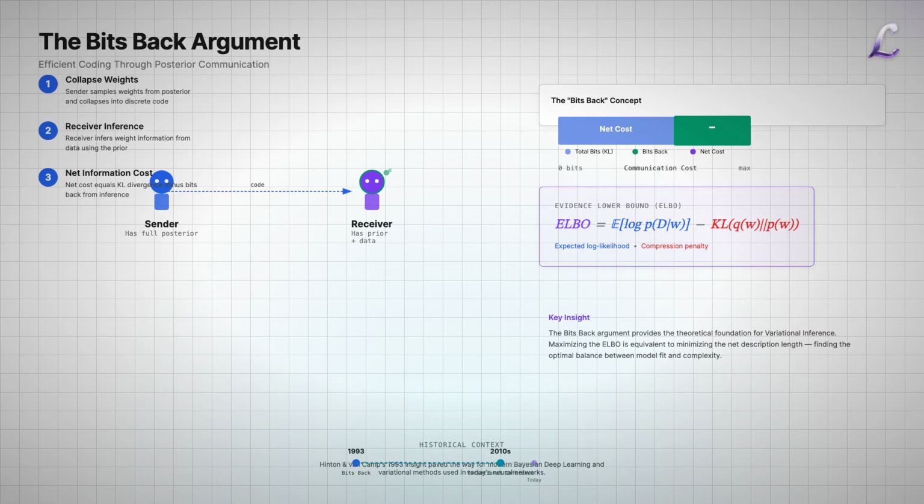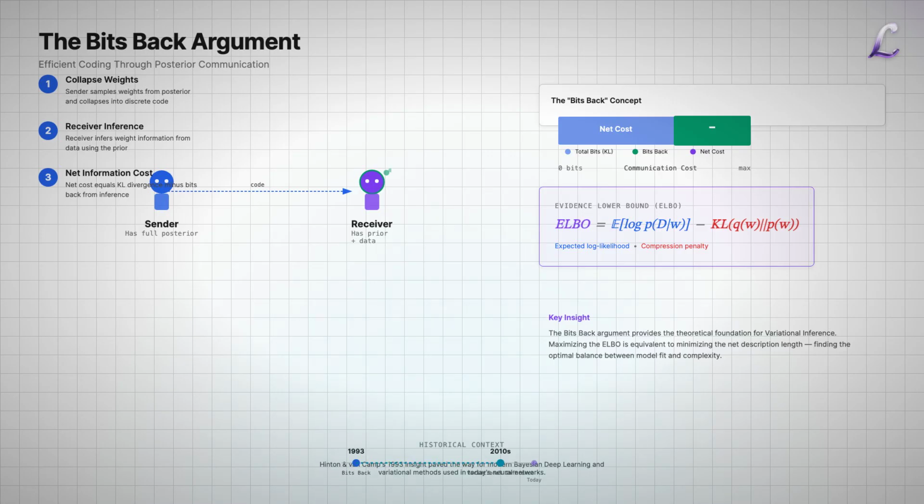The receiver uses the data to infer some of the weight information, effectively getting bits back. The practical result? We only pay for the information in the weights that cannot be predicted from the data. This is the foundation of what we now call variational inference. The KL divergence term represents the actual information cost after accounting for bits back.